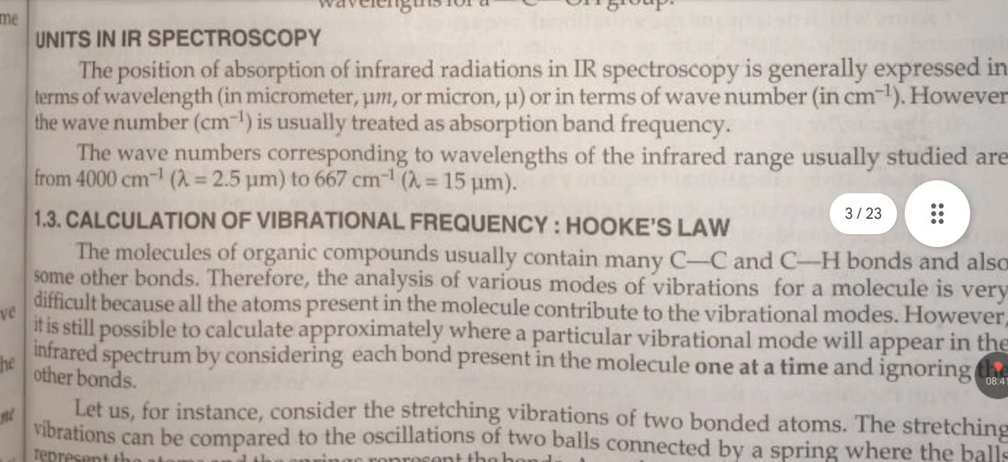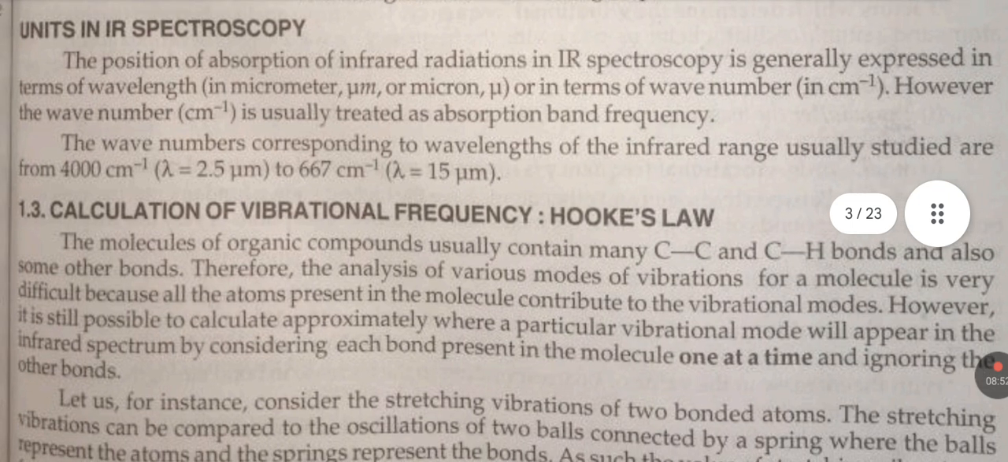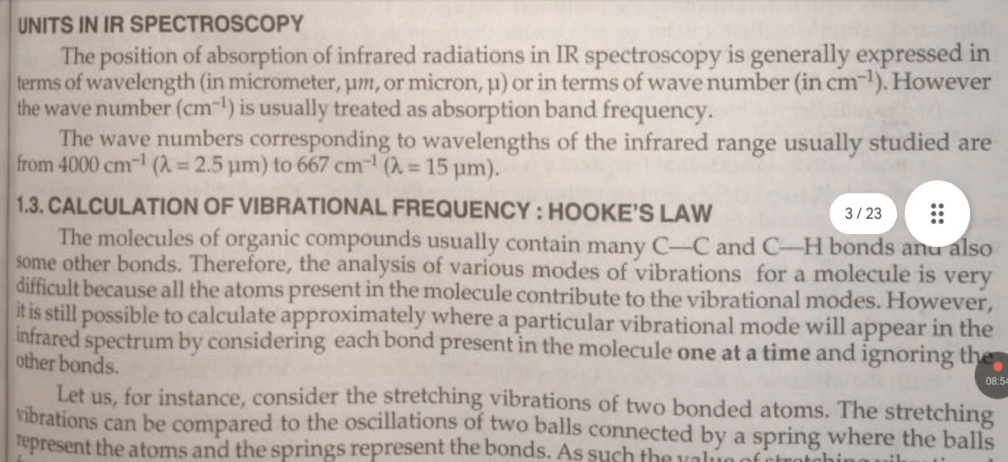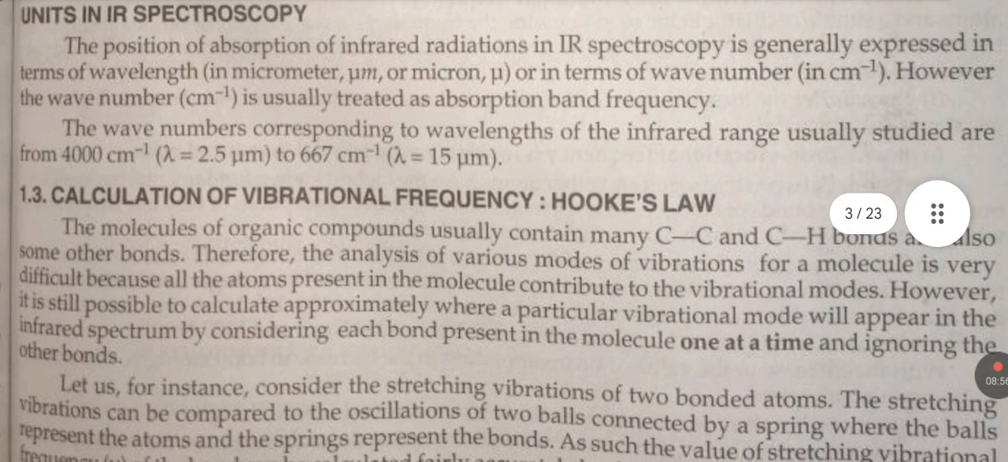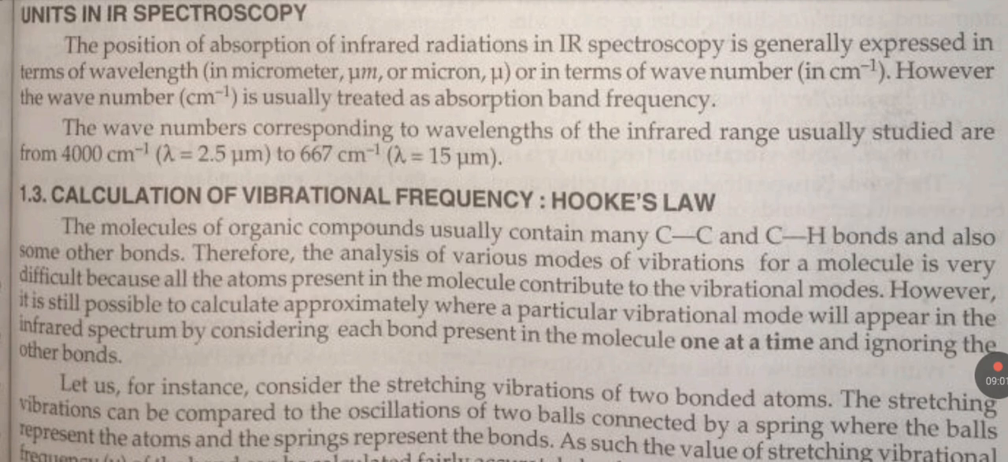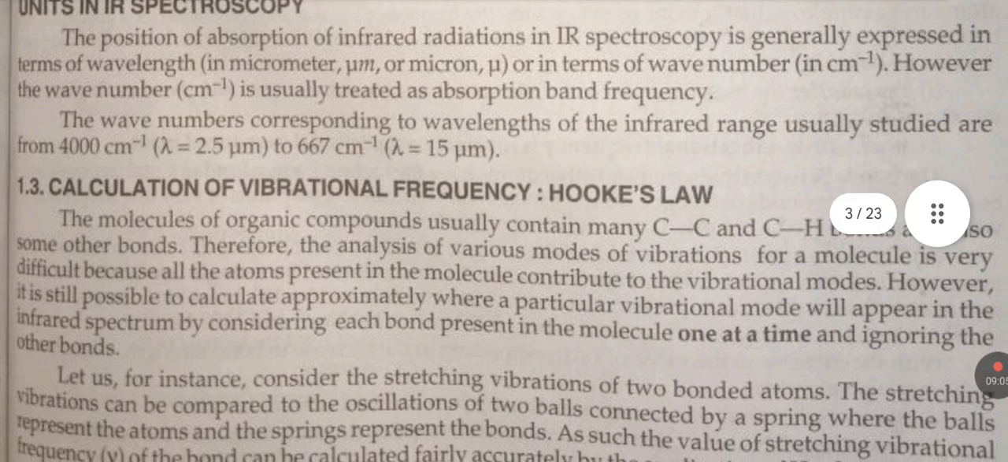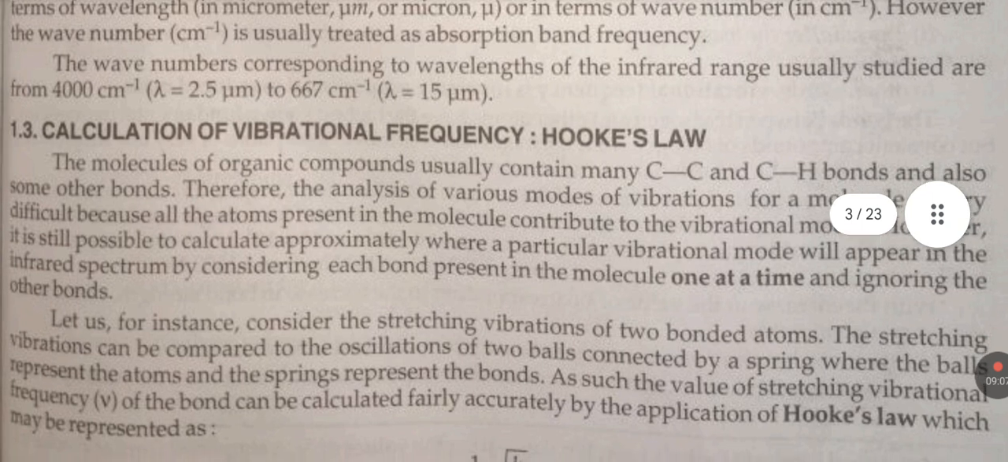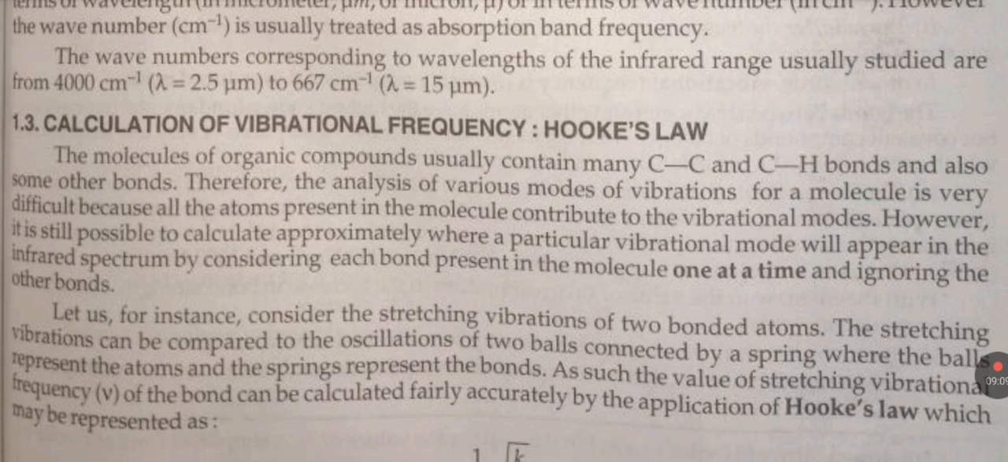Unit in IR spectroscopy. The position of absorption of infrared radiation in IR spectroscopy is generally expressed in terms of wavelength or in terms of wave number. However, the wave number is usually treated as the absorption band frequency. The wave number corresponding to the wavelength of the infrared range usually studied is from 4000 centimeter inverse to 667 centimeter inverse.